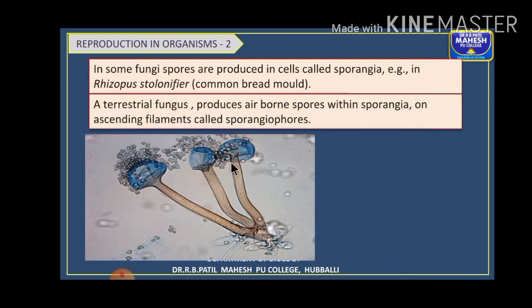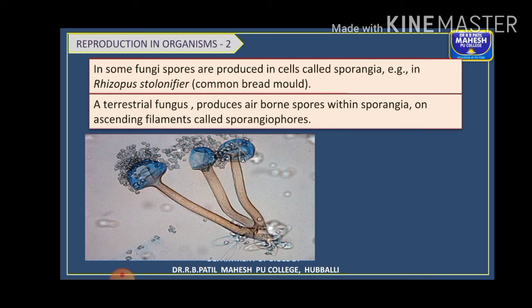On these sporangiophores, which are filamentous structures, the spore bearing structures called sporangia are produced. This is the sporangiophore, a specialized reproductive structure. On this sporangiophore, there is a bulge shaped swollen structure called the sporangia. Inside the sporangia, multiple divisions take place producing smaller spores.